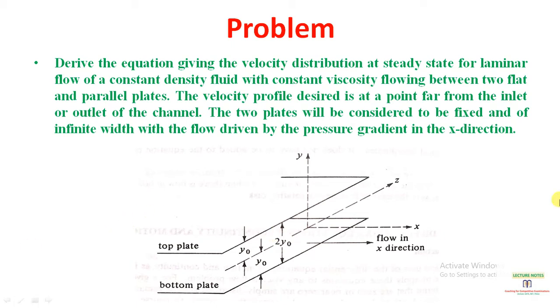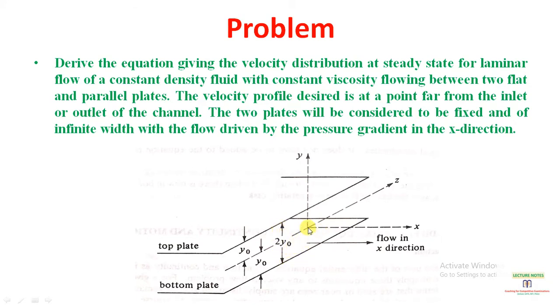Okay, the two plates will be considered to be fixed and of infinite width, with the flow driven by the pressure gradient in the x direction. So this is the top plate and this is the bottom plate. Both plates are fixed and the fluid is flowing between these two plates. The thickness of the fluid flowing between the two plates is 2y naught, or we can say the distance between the two plates is 2y naught.